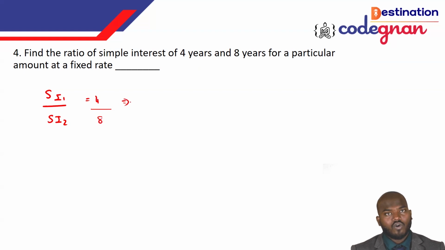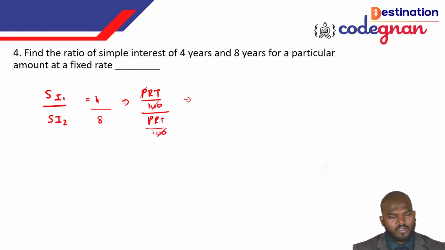If you apply the formula PRT by 100, and the times of over PRT by 100, the 100 gets cancelled. Now P gets cancelled, and R also gets cancelled, since we don't know them. If you deal with this, the time is 4 years and 8 years only. If you keep this value, it will give you the answer 1 by 2. So the ratio for the fixed rate we can call 1:2 is the answer.